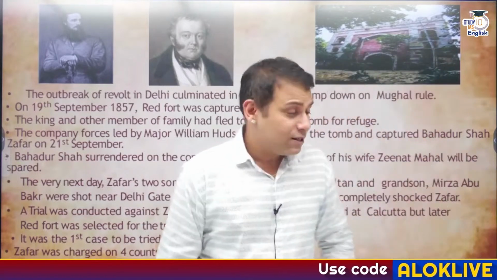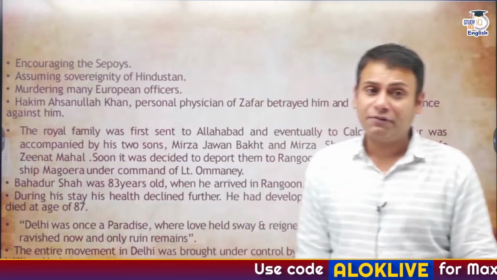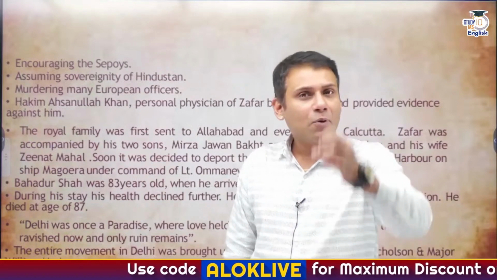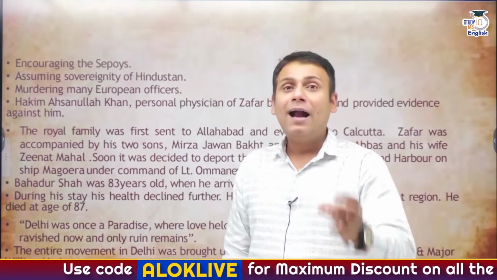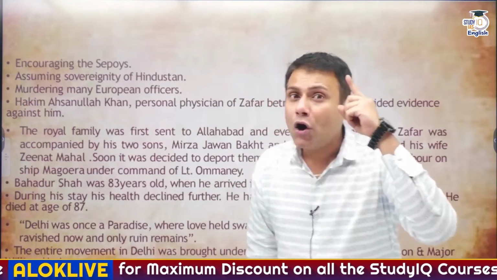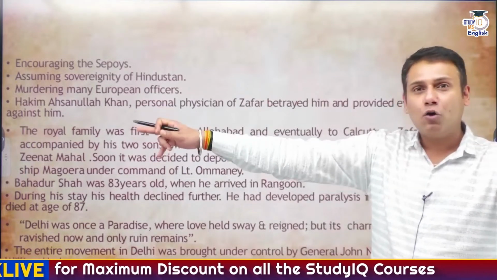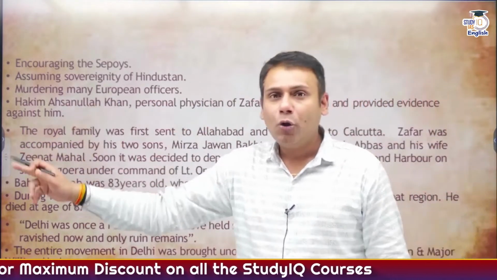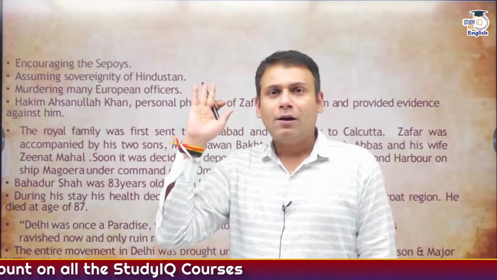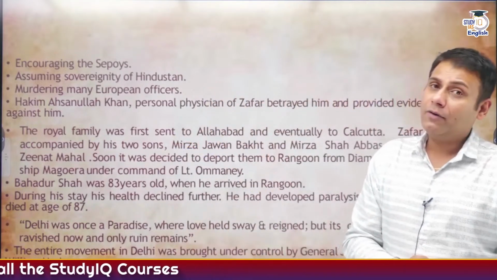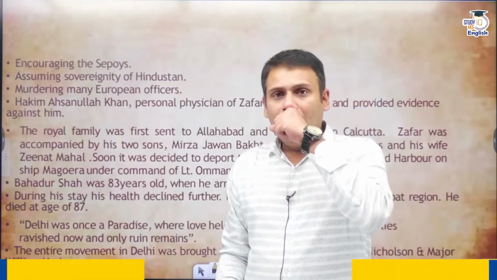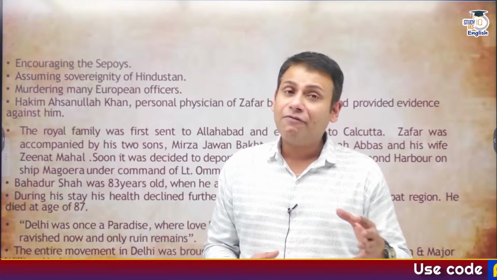Okay, and Bahadur Shah Zafar was charged with many charges. First, you have encouraged the sepoys, you have aided the mutiny, you have provided them the money and the weapons, and you are responsible for murdering 50 to 52 European officers, because on your instructions the soldiers killed the European soldiers and officers. So, since you are old by now, we are not going to give you the death penalty, but we will give you life imprisonment. Bahadur Shah Zafar and his wife Zeenat Mahal were given life imprisonment.